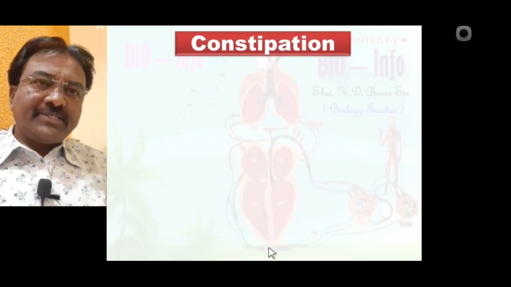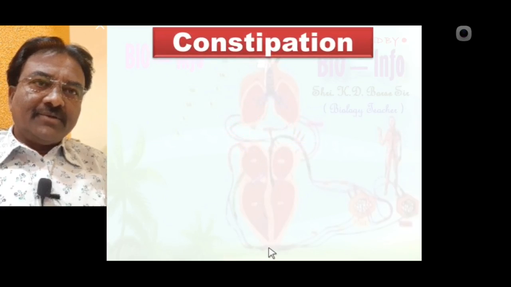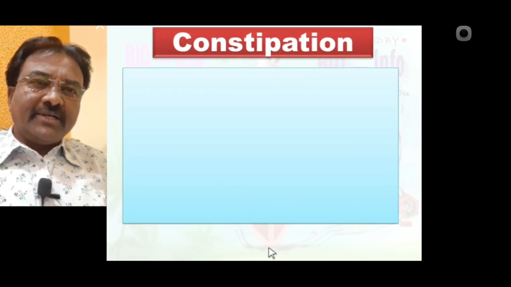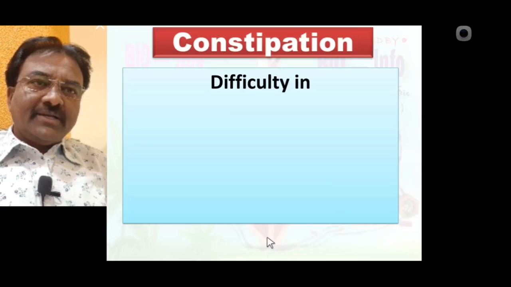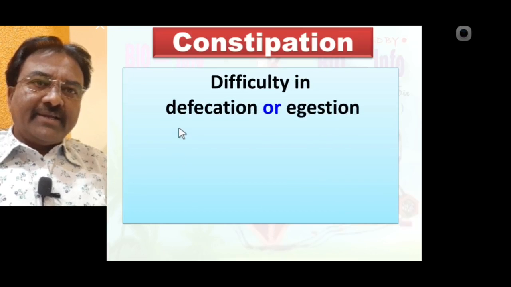What is constipation? Constipation is a condition of difficulty in defecation. Defecation means egestion.